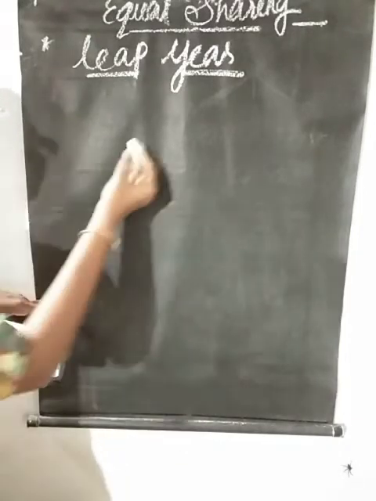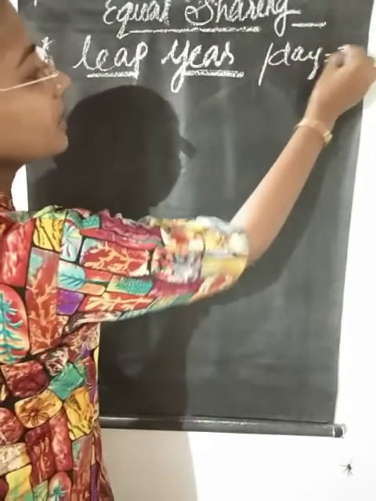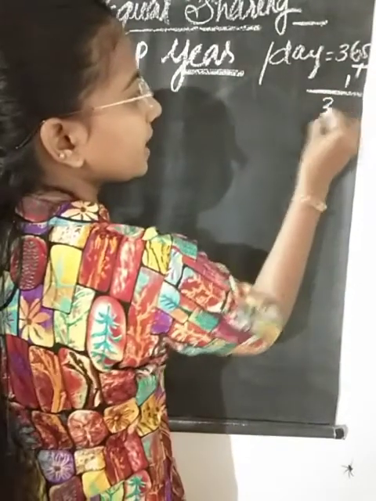Normally how many days in a year? Total days in a year is 365, isn't it? But 1 day is added in the leap year, so we see 366 days.